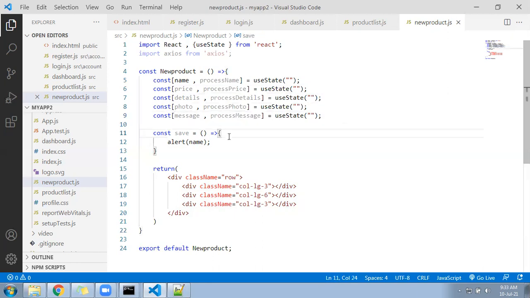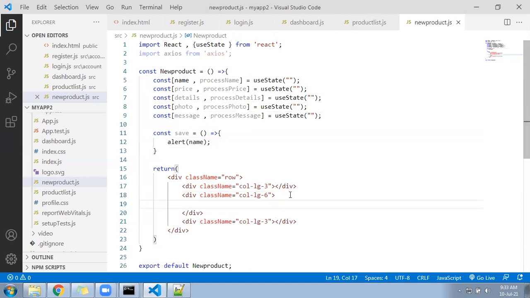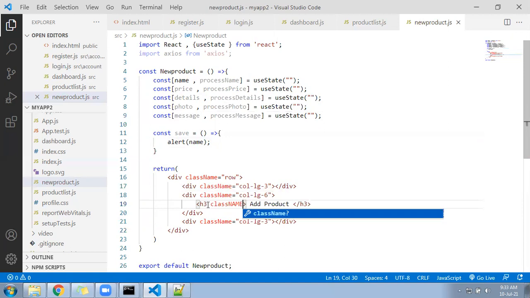After that, we can go to the 3. We can write here H3, add product. What we will do inside, class name equal to text hyphen center, and again text hyphen primary.